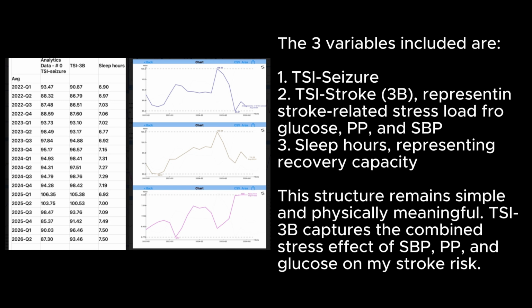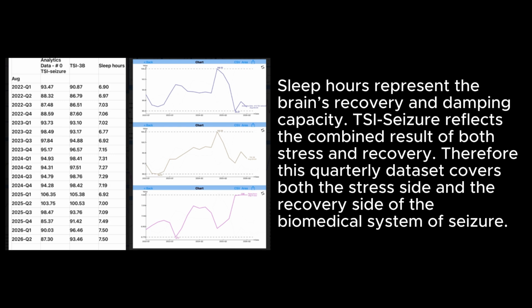The three variables included are 1. TSI-Seizure, 2. TSI-Stroke, or 3b, representing stroke-related stress load from glucose, PP, and SPP, 3. sleep hours, representing recovery capacity. This structure remains simple and physically meaningful. TSI-3b captures the combined stress effect of SPP, PP, and glucose on my stroke risk. Sleep hours represent the brain's recovery and damping capacity. TSI-Seizure reflects the combined result of both stress and recovery. Therefore, this quarterly dataset covers both the stress side and the recovery side of the biomedical system of seizure.